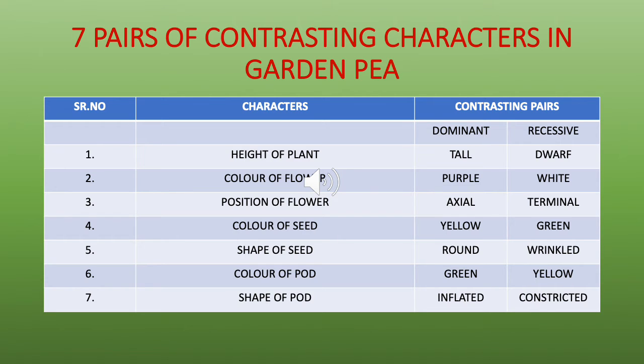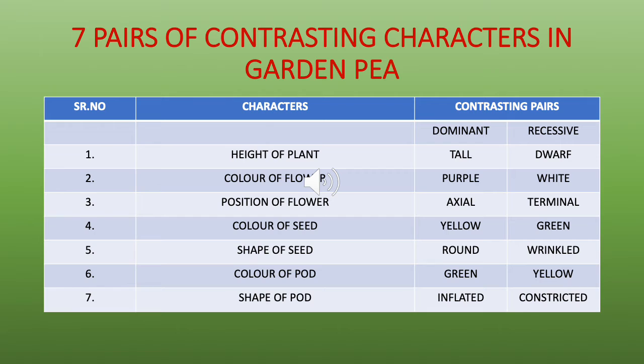So for color of the flower, the purple one is more dominant, more frequent than the white one. The position of the flower, axial flowers mean the flowers which grow at the leaf angle compared to the terminal one. Terminal flowers are the flowers which grow at the tip of the stems. Then you have color of the seed. Yellow is more prominent than green. Shape of the seed, round is more prevalent or more frequent than the wrinkled. Color of the pod, green color of the pod is more frequent than yellow. And shape of the pod, an inflated pod is more common than a constricted pod.